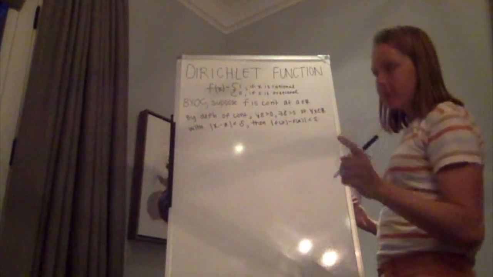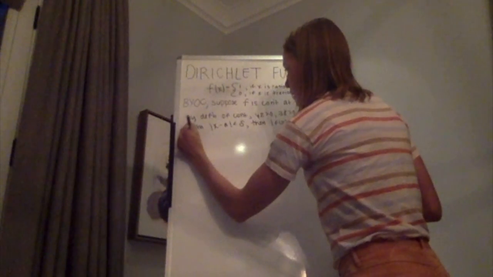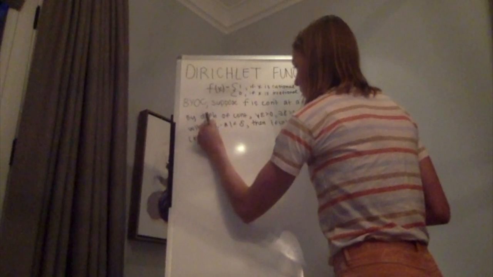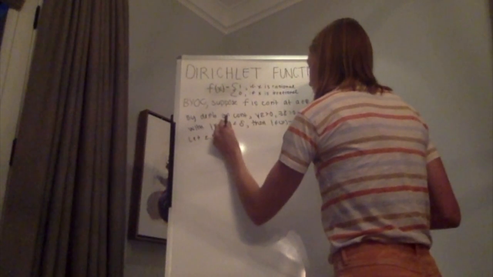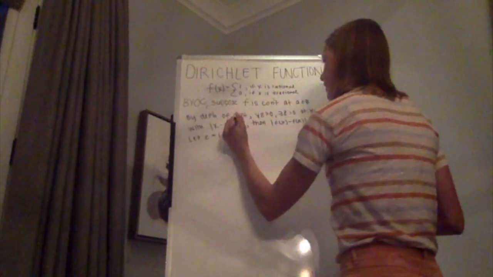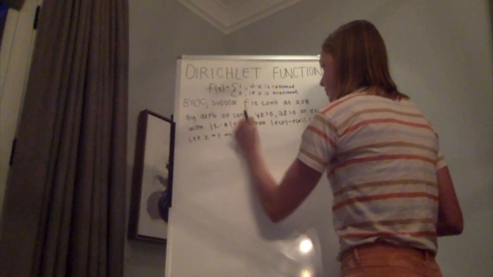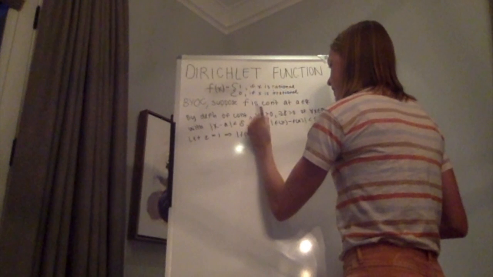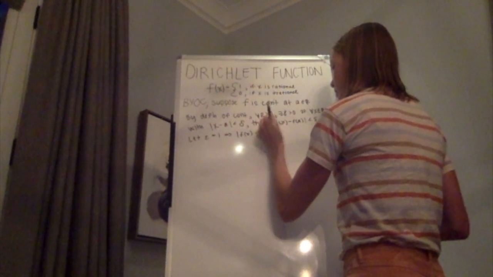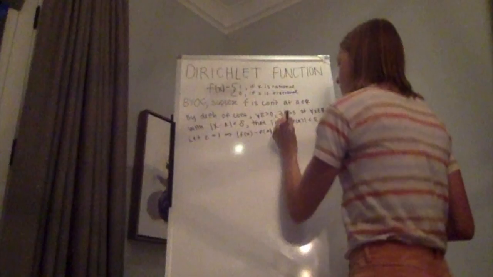So for our proof here, we're going to let epsilon equal 1. Then that implies that the absolute value of f of x minus f of a would be less than 1.